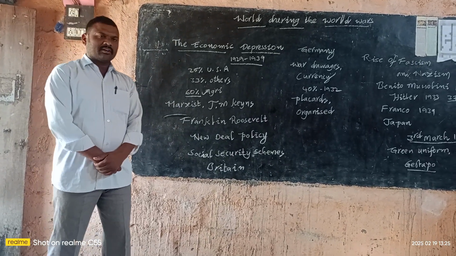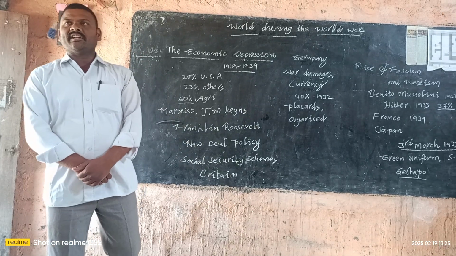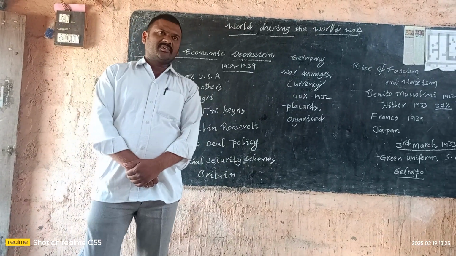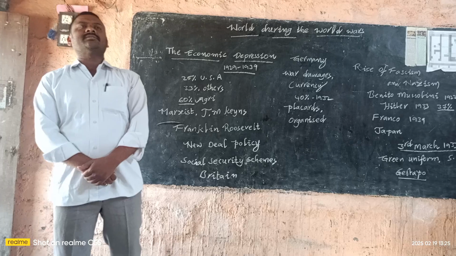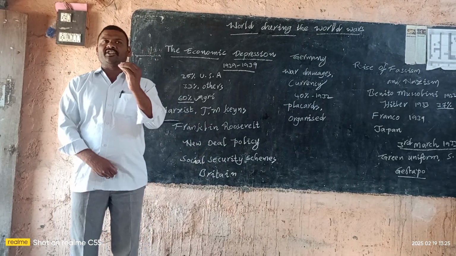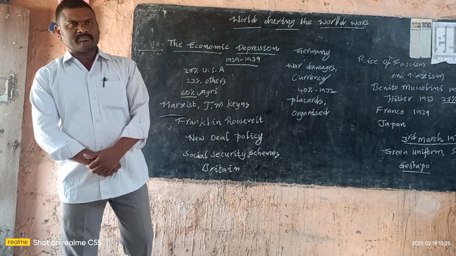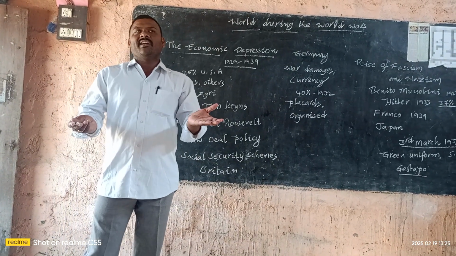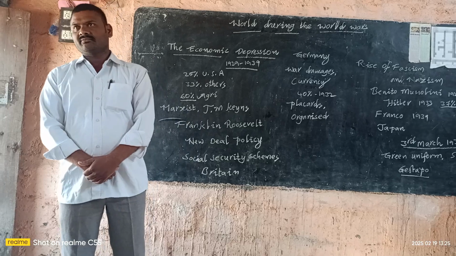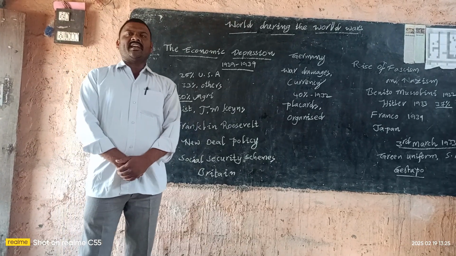So here first we have to see carefully. First, demand declined. Due to the demand decline, factory production was very short. Due to the short production, the prices of the industrial goods rose.